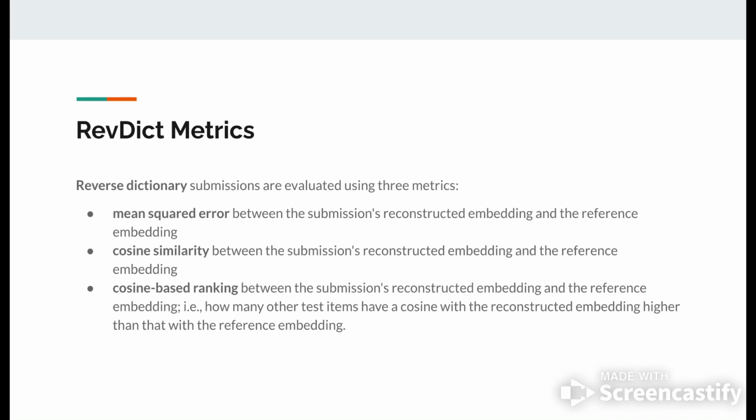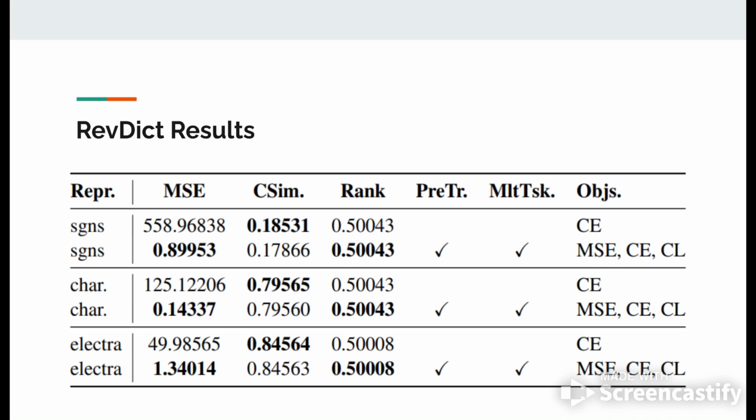The metrics used to judge this task were mean squared error, cosine similarity, and cosine-based ranking. Cosine-based ranking was to rank the predicted vector against all the other possible word vectors and to see how the test items have ranked. The negative sampling was introduced in order to have a better cosine-based ranking. So these are the best submissions that we have.